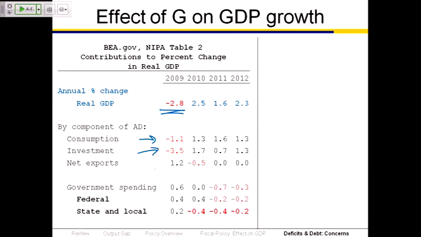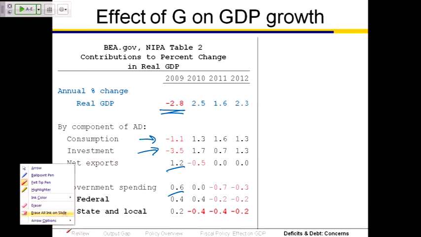Investment spending, let me back that up. Let me do it this way. GDP fell by 2.8 percentage points. 1.1 of those 2.8 points were due to the drop in consumption spending. That's better. A drop of investment spending brought GDP down by 3.5 points, offsetting those two negatives where net exports were going up and government spending was going up in 2009. So the economy was not as bad as it would have been in 2009 if the economy had been only consumption and investment. And then look at 2010.